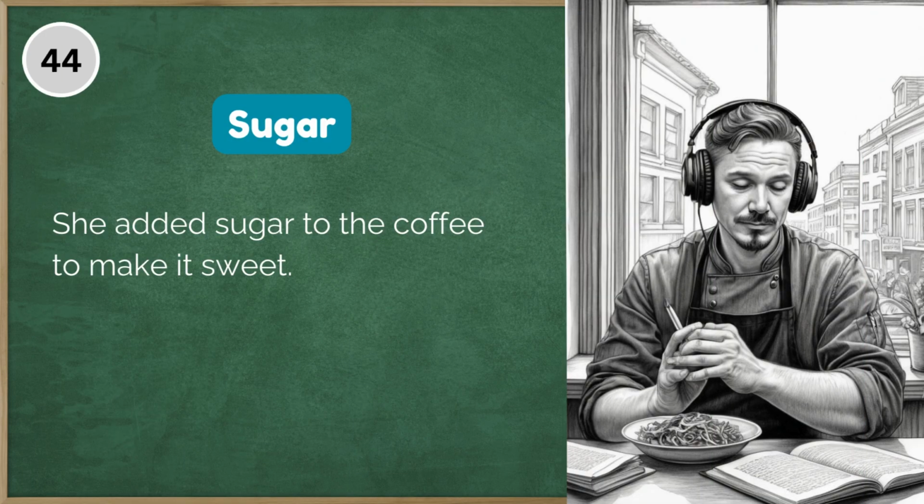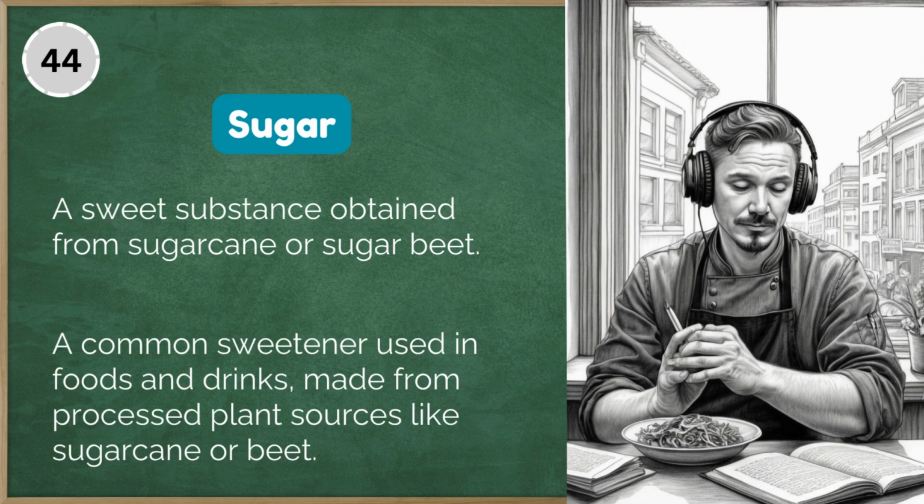44. She added sugar to the coffee to make it sweet. Sugar, a sweet substance obtained from sugar cane or sugar beet. Sugar, a common sweetener used in foods and drinks, made from processed plant sources like sugarcane or beet.